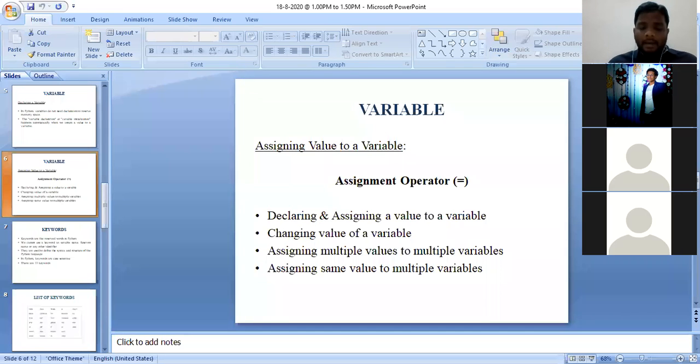A is equal to B is equal to C is equal to 18. This is the fourth type of initializing a variable. Print A, it gives 18. Print B, it gives 18. Print C, it gives 18. So all of you are clear with this, right?